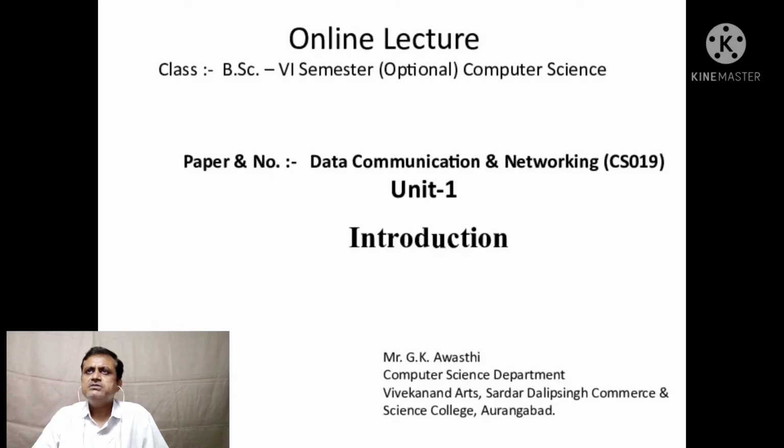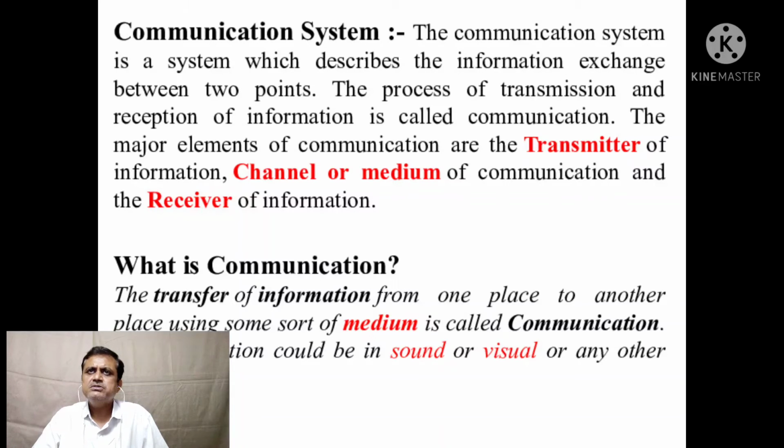Now, communication system. The communication system is a system which describes the information exchange between two points. The process of transmission and reception of information is called communication. The major elements of communication are the transmitter of information, the channel or medium of communication, and the receiver.